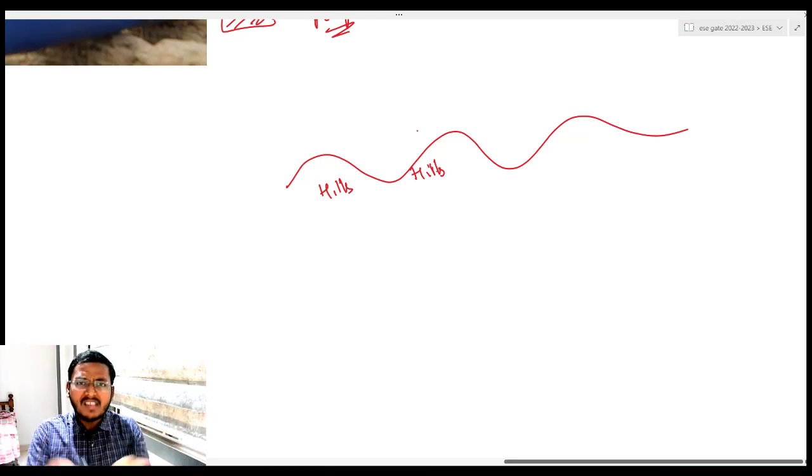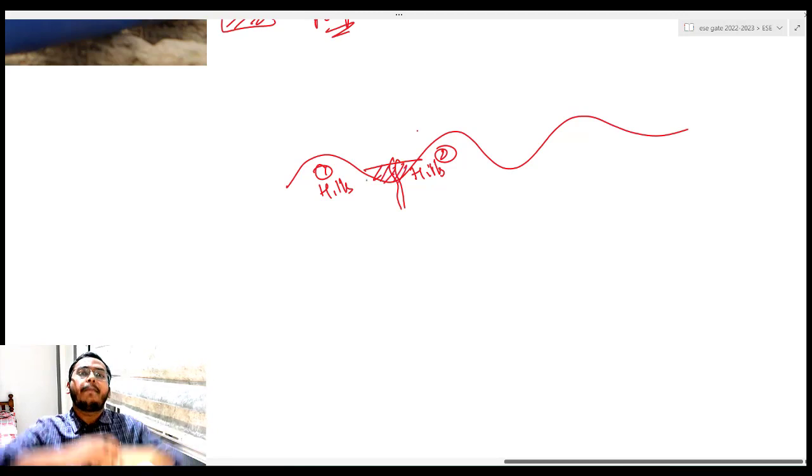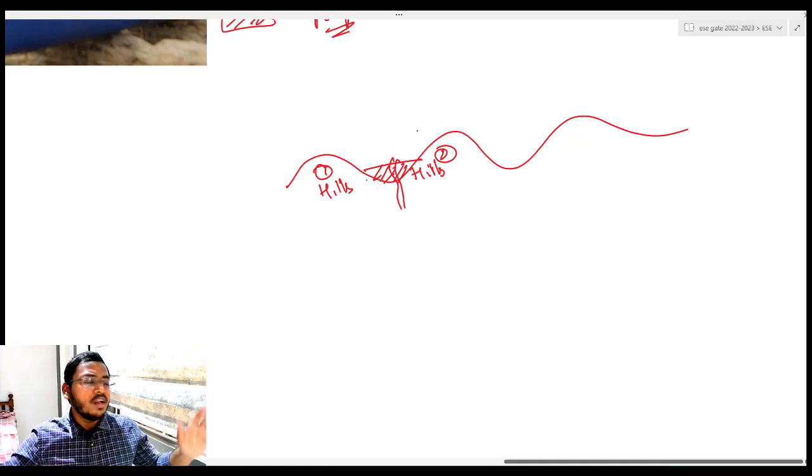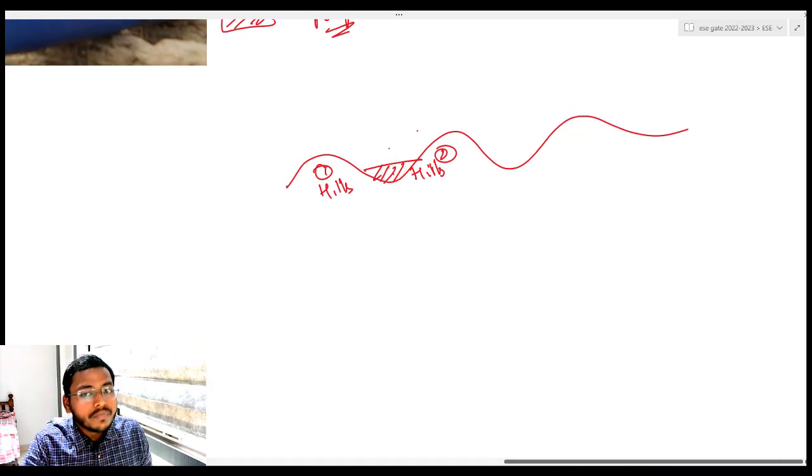जो depression है, that is the valley, right? So generally what happens, let us say in between this hill 1 and hill 2, okay, there is a stream of water flowing. What is flowing? A stream of water is flowing. Okay, so if you are obstructing the flow of this stream using one massive structure, क्या कर रहे हो आप, just एक दीवार बन रहे हो, you are just constructing a wall in between these two hills. Now what will happen? This water which was earlier flowing, now it cannot flow, right? वो आके यहाँ पे obstruct हो जाएगा.